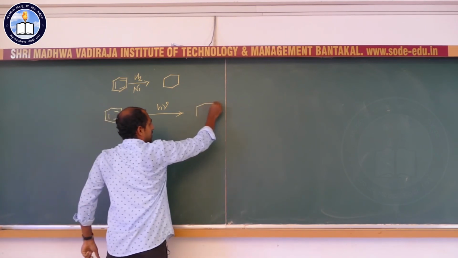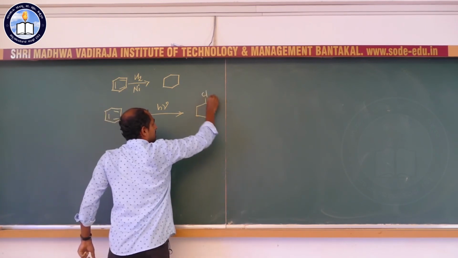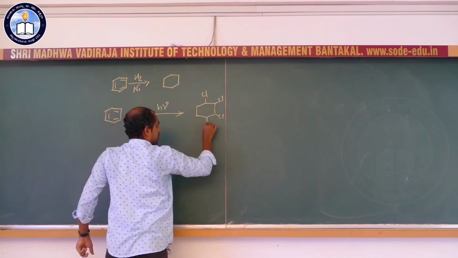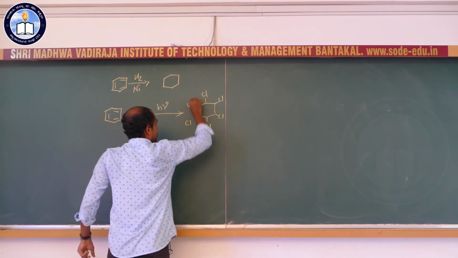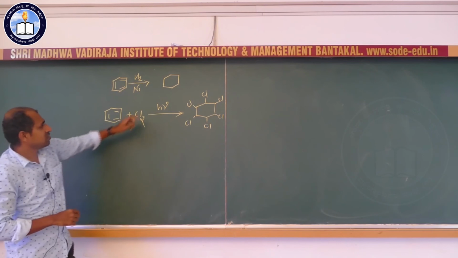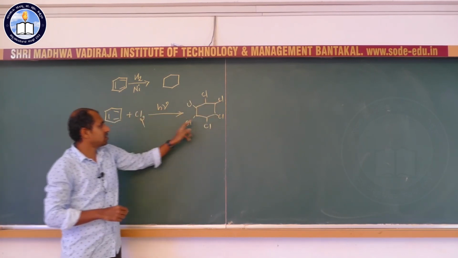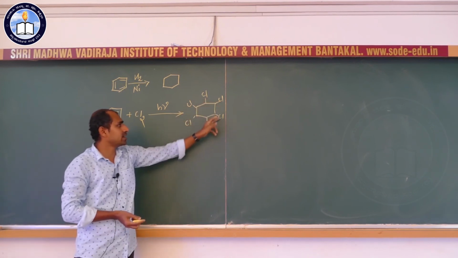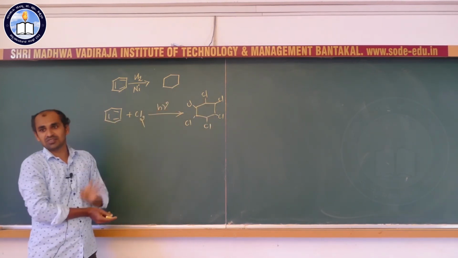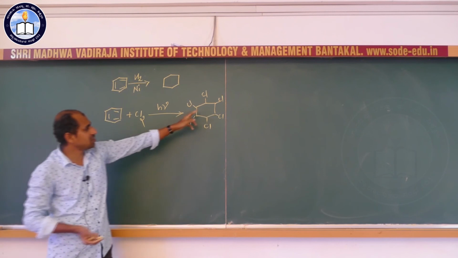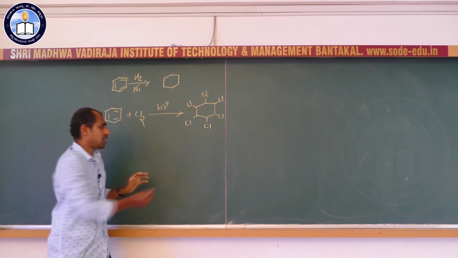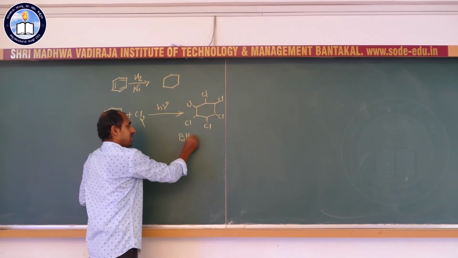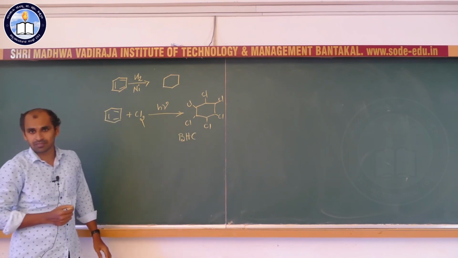So we get the corresponding benzene hexachloride. It is a saturated molecule having 6 chlorine atoms, one on each carbon atom. This molecule is called benzene hexachloride, generally written as BHC.